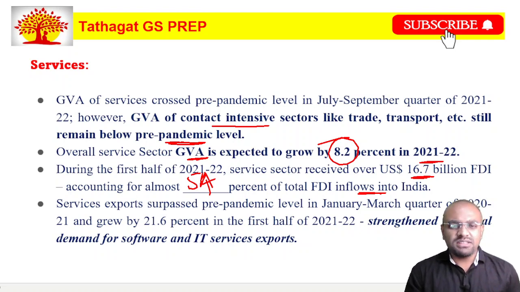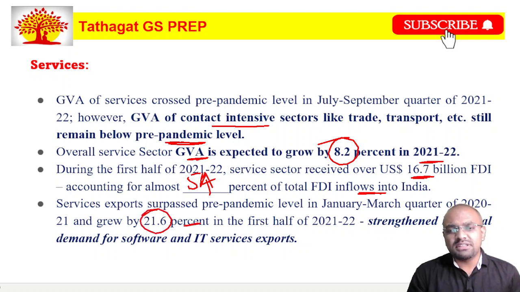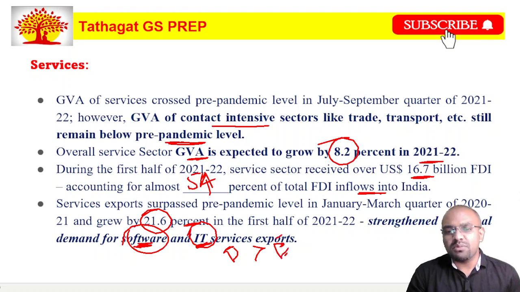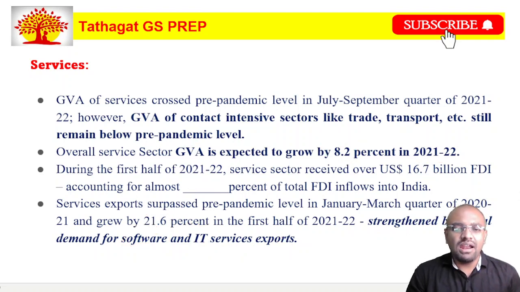Service exports have surpassed the pre-pandemic level, and have grown by nearly 21.6% in the first half of 2021-22. And this is because it has also been strengthened by the demand for software and IT services. We know that IT services and software are the major export oriented service sectors. And friends, in software and IT services, what is being consumed domestically is lesser than what we export. That is, the exports are more than the domestic consumption in IT and software services. And the important IT hub of India is Karnataka, that is Bangalore. Okay, let us look at the next slide.